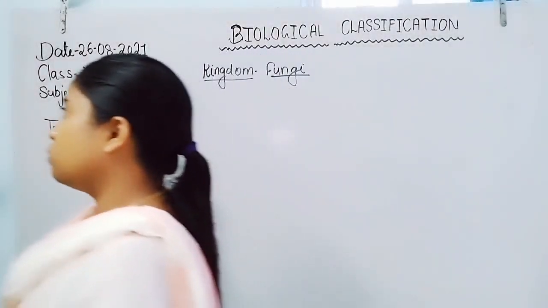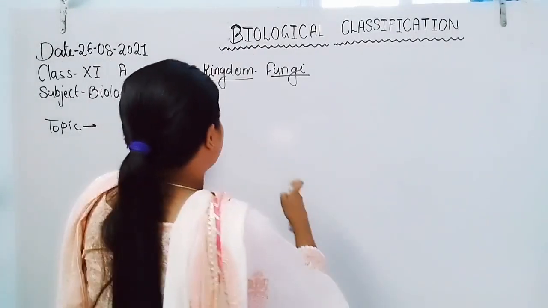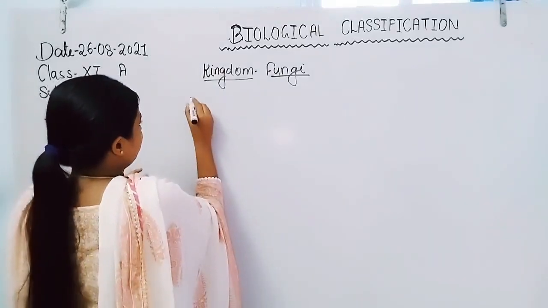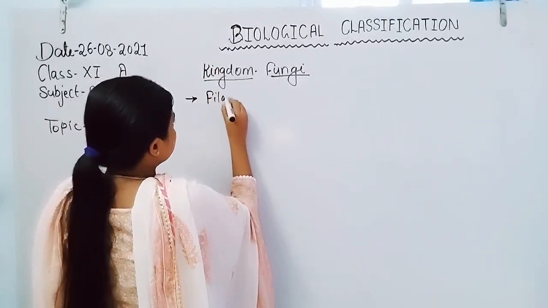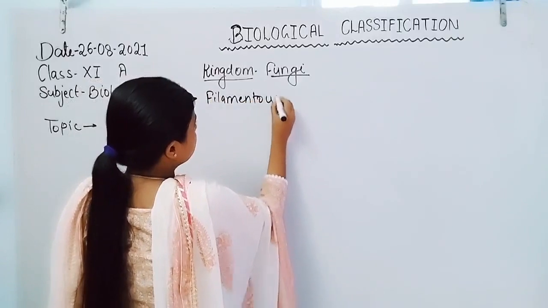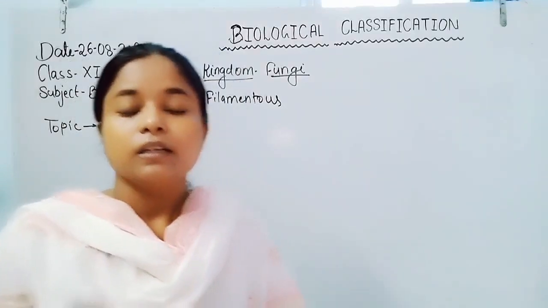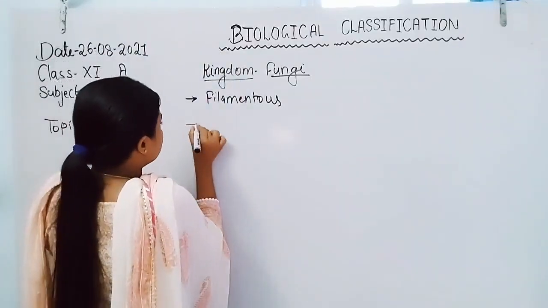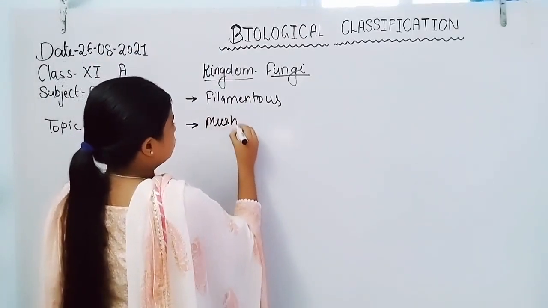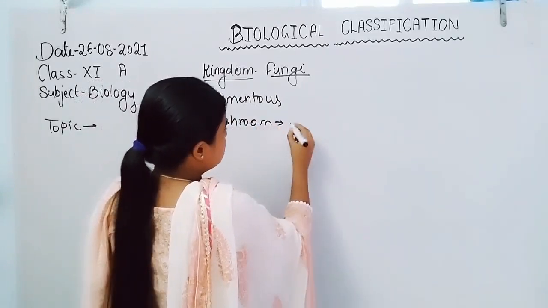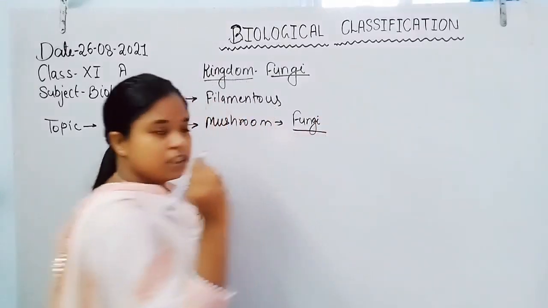If we talk about morphology, they are formed by hyphae, mostly filamentous, and they show huge diversity. If we talk about the mushroom, the mushroom is also a fungus. It is an edible fungus.